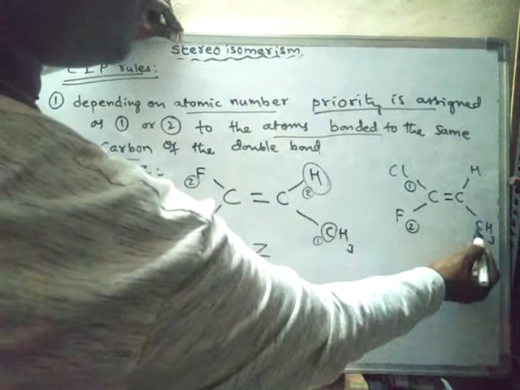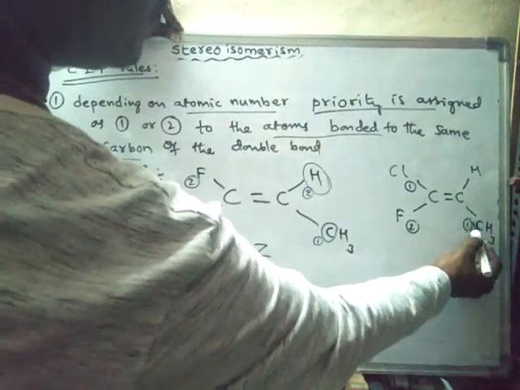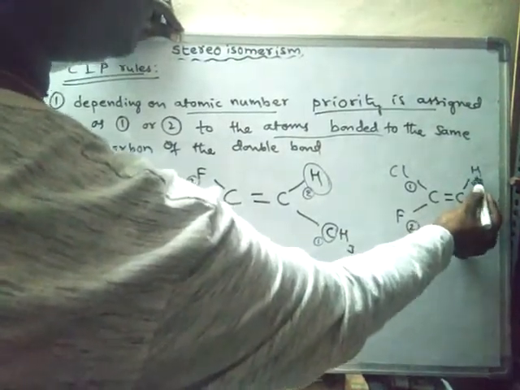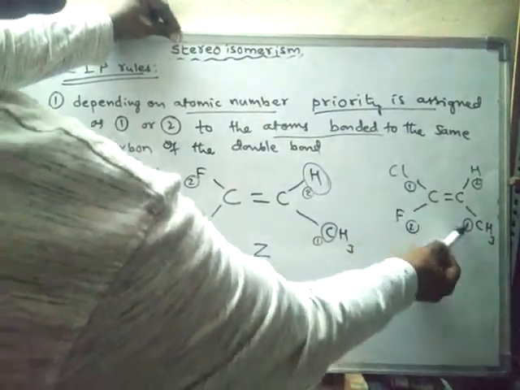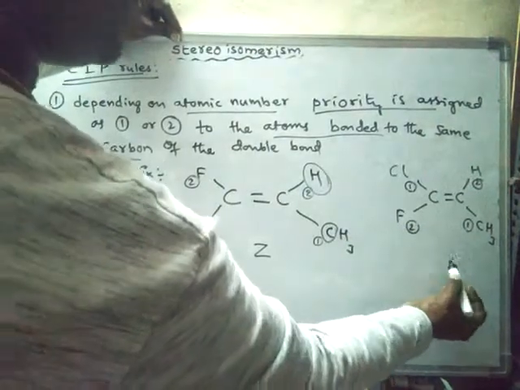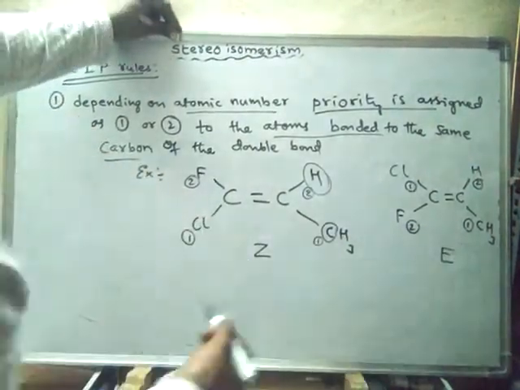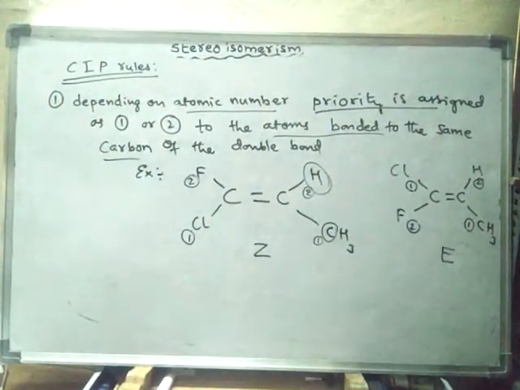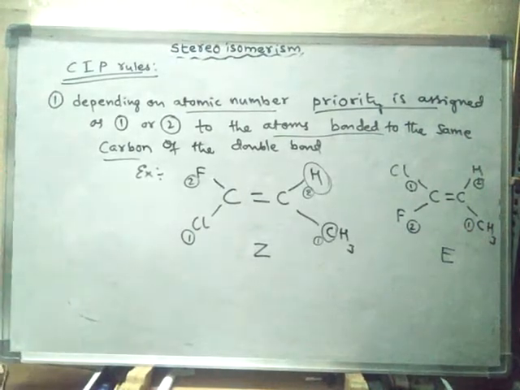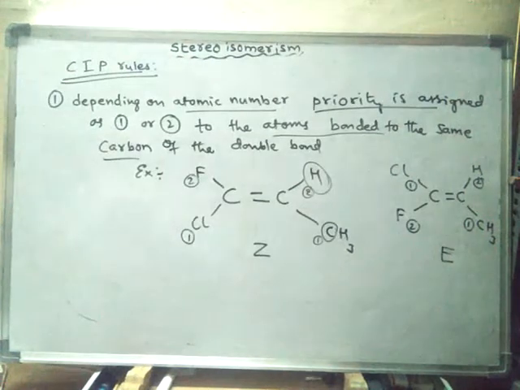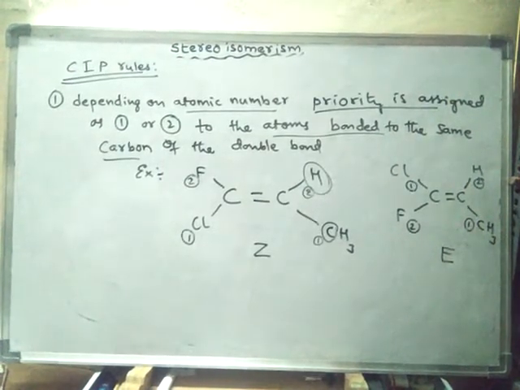Carbon is more priority, hence it is 1, and hydrogen is less priority, 2. So the more priority groups are present on the opposite side, hence it is said to be Entgegen isomer. So like this, depending upon the atomic numbers, we have to give priority 1 or 2 to the atoms bonded to the same carbon atom of the double bond.